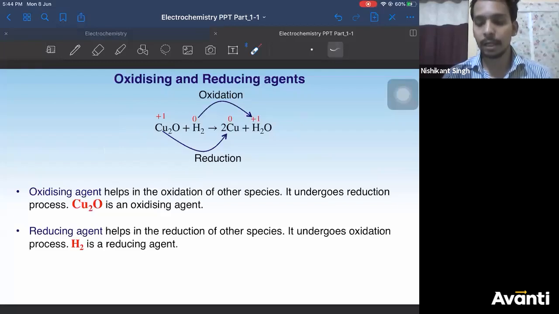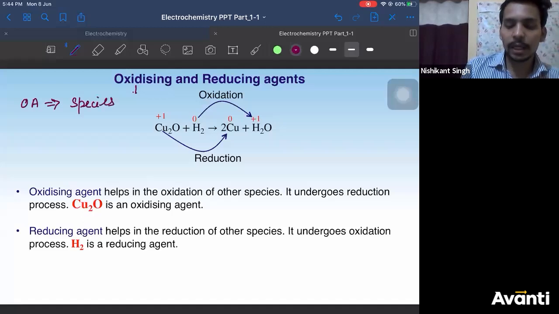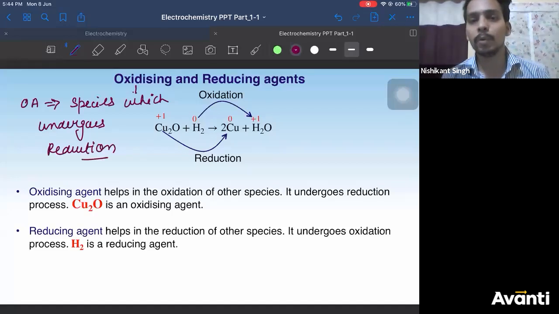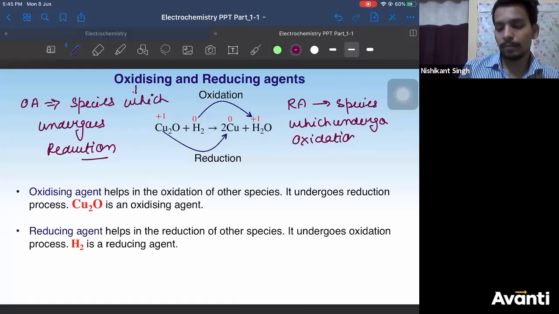Now what are oxidizing and reducing agents? So oxidizing agent is a species in a reaction, or reactant, which undergoes reduction. So if there is a reactant which undergoes reduction, that reactant will be known as oxidizing agent, right? And reducing agent is a species which undergoes oxidation, is called reducing agent, right?